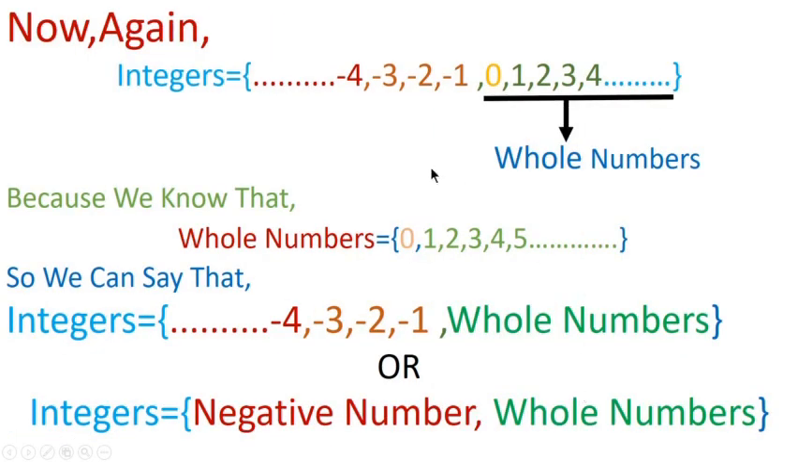Once again, if we include 0 with natural numbers 0, 1, 2, 3, you know that these are whole numbers. What are whole numbers? 0, 1, 2, 3, 4, 5. So now if we put the whole numbers and the negative numbers together, the new collection of numbers is known as integers. Or we can say that the collection of all negative numbers along with whole numbers is known as integers.